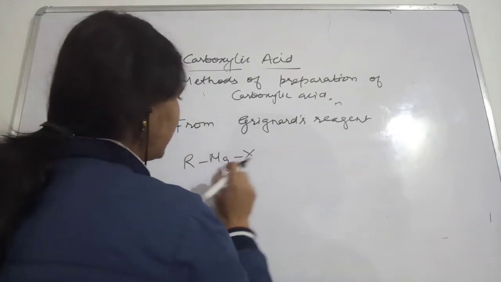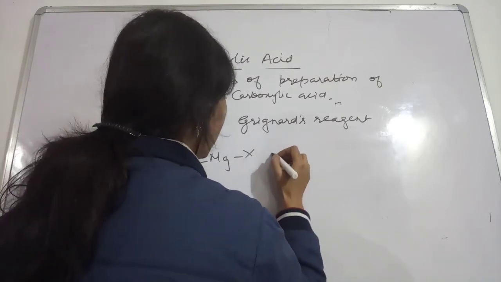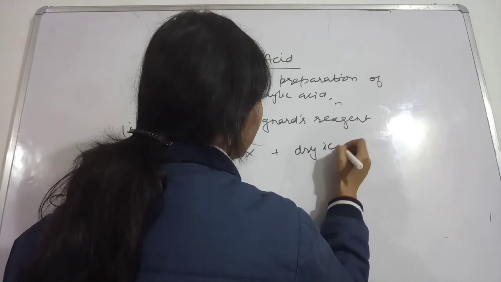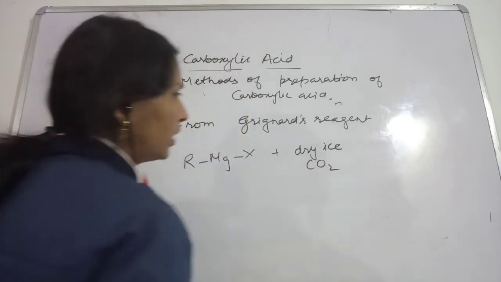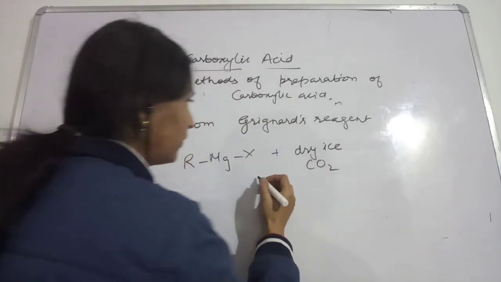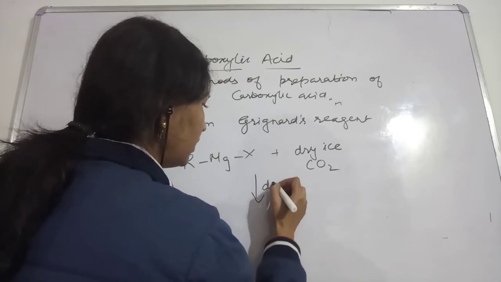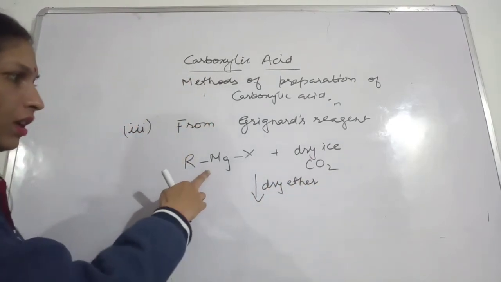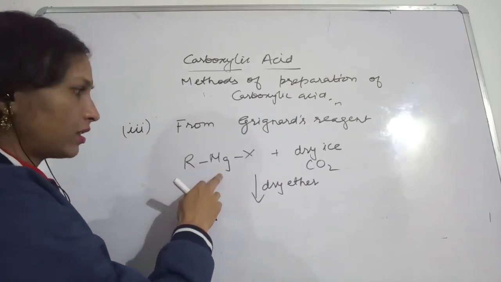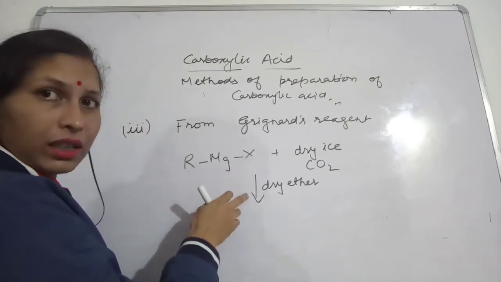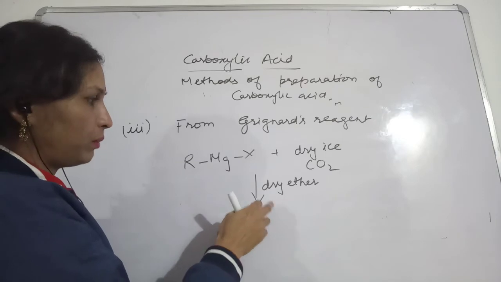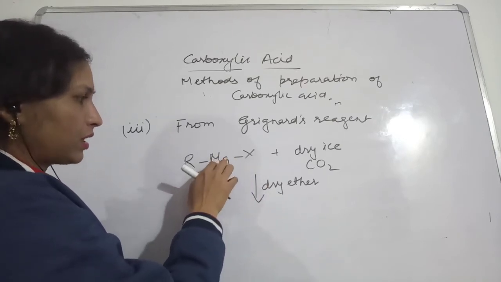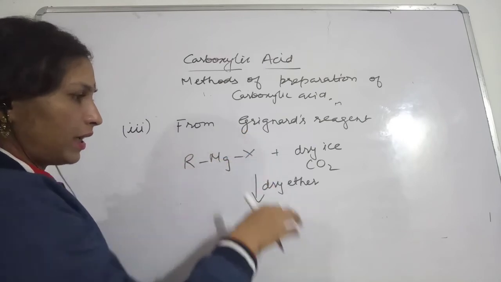If this reacts with dry ice, that is CO2, in dry ether, do remember dry ether, because RMgX reacts in dry ether only. Otherwise, in the presence of aqueous solution, the Mg and OH adduct will be formed.